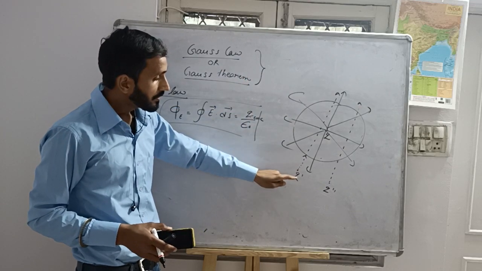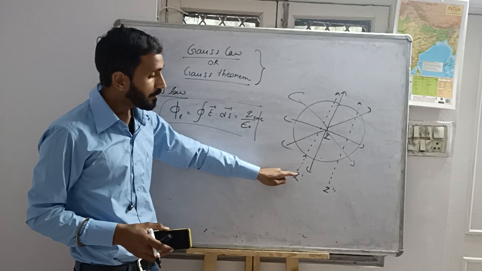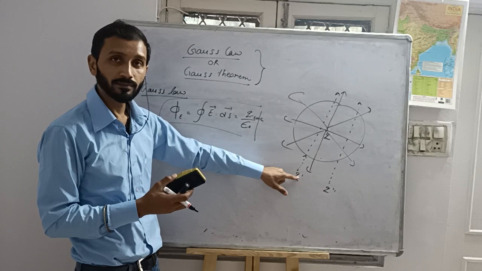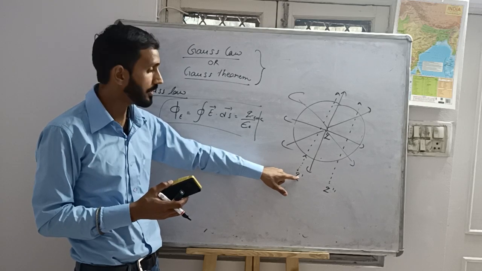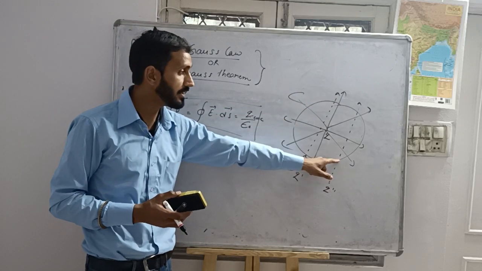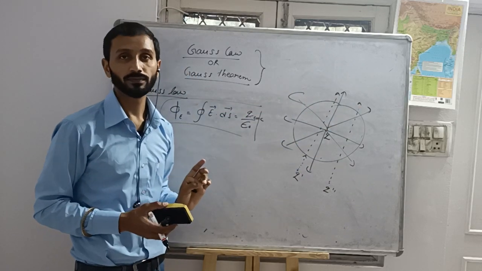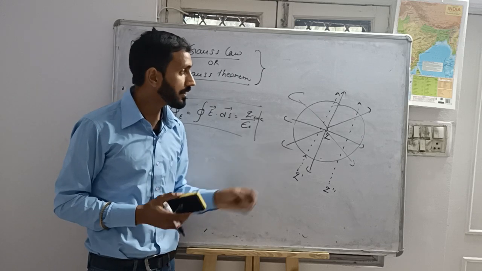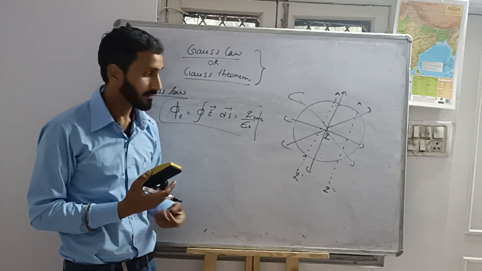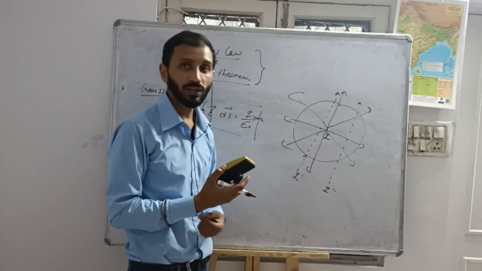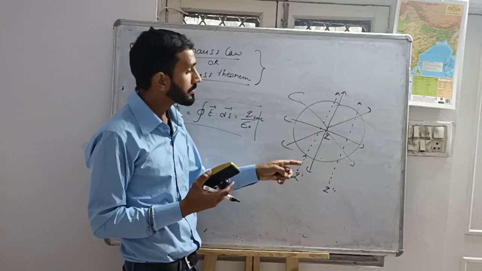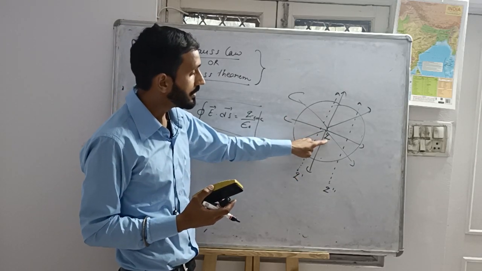It means the contribution of flux by this charge is 0, because phi in is equal to phi out. Here phi in is equal to phi out. There is no contribution to the flux by these outside charges. Contribution to the flux is only due to the enclosed charge.